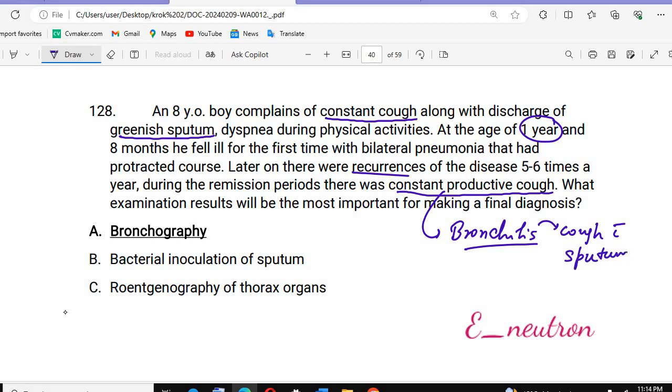So for any bronchial disease, any obstruction, or inflammation of the bronchus regions or bronchiolitis, what will we do? We will do bronchography. Bronchography is the X-ray of the bronchus.